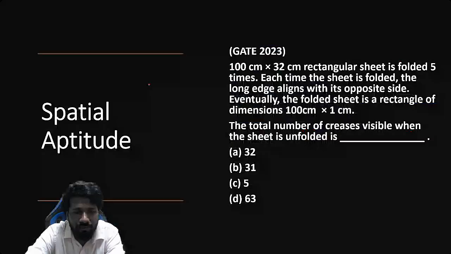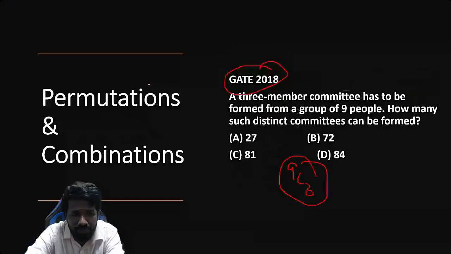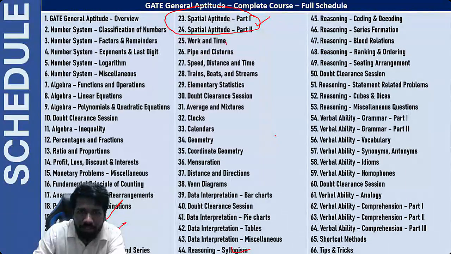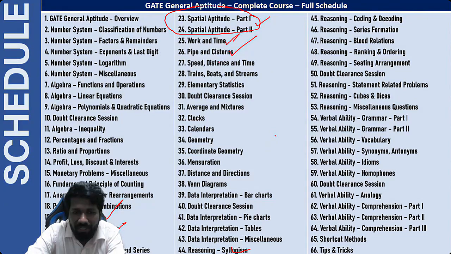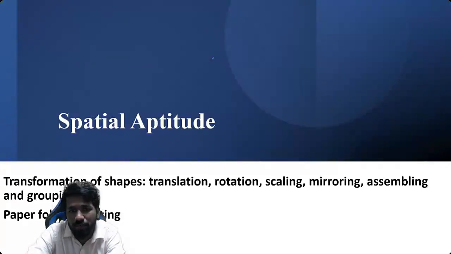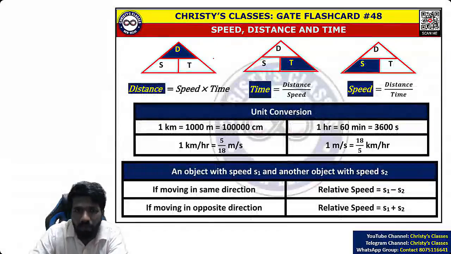So pipes and cistern and work and time we'll be discussing in two separate lectures so that there is no confusion. Interconnected है, but to avoid confusion, we are discussing it in separate lectures, 25th and 26th lecture in our course. Now the next unit is speed distance time related unit. Two chapters are there: basic speed distance time wala questions and train, boats and stream wala question. Basic speed distance time means first of all you should know the basic formula, speed ka formula, distance ka formula, time ka formula, which is same itself, interchanged.